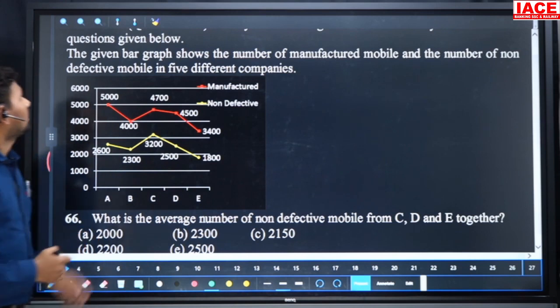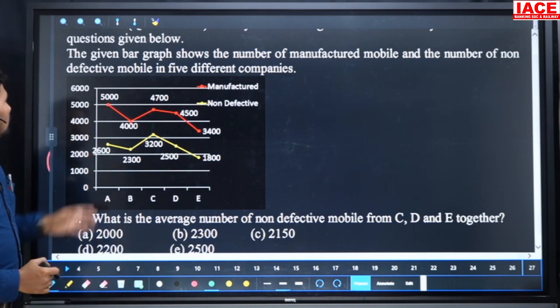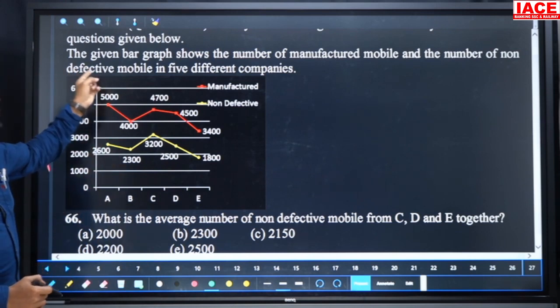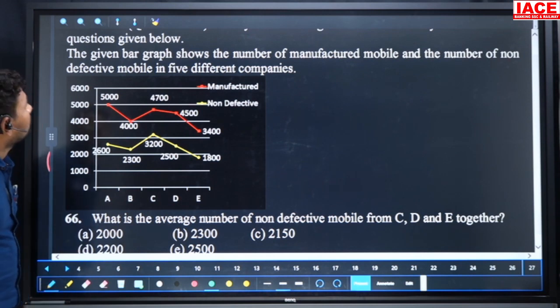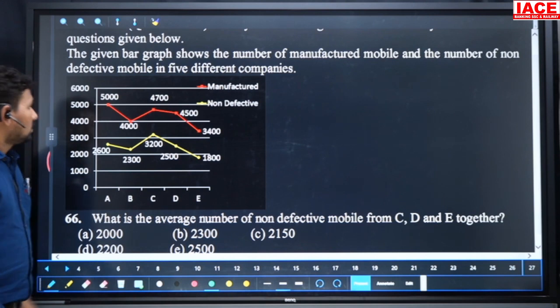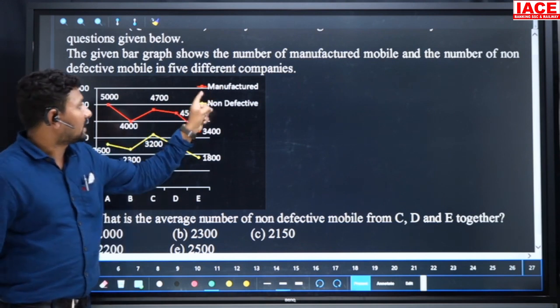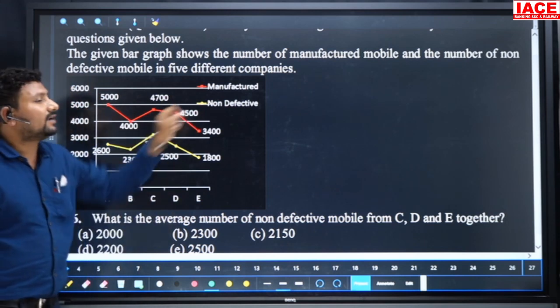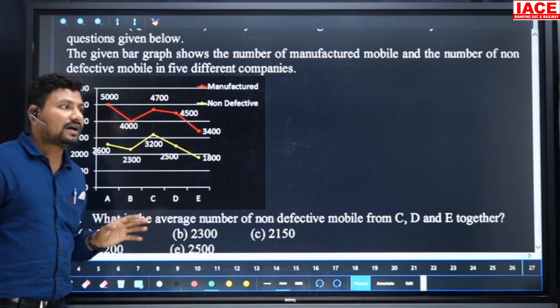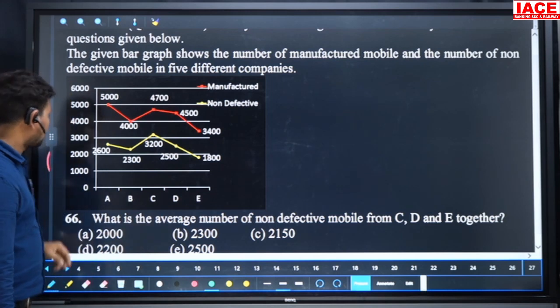And we have data based on a graph. So here the question is, the given bar graph shows the number of manufactured mobiles and the number of non-defective mobiles in different companies. Manufacturing is red color, non-defective value is yellow color. From total manufacturing, if the non-defective value is removed, we get the defective value. Go for the question directly.